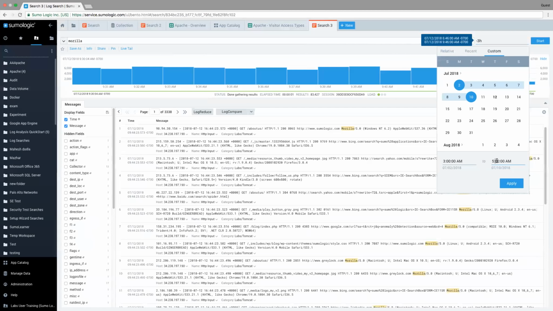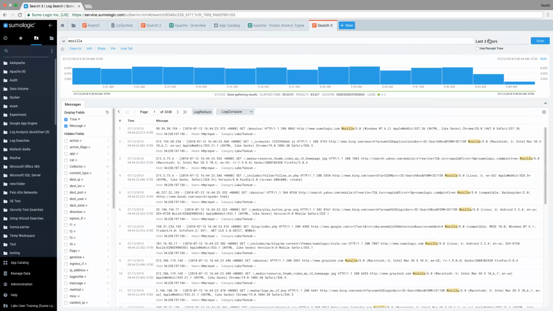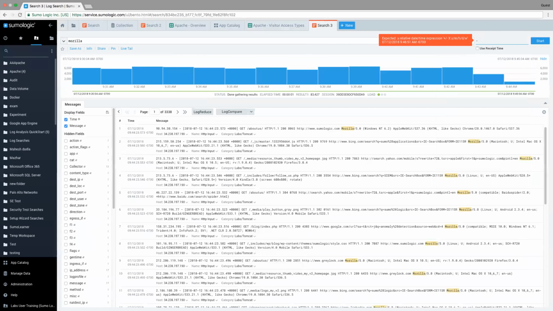And of course, there's going to be a third way because we want to give you many options. And you can kind of see the syntax for it up here. So when I chose last 3 hours, when I click on it, I have this time syntax of -3h. And so what I can do is I can use that to customize my time. And so I can more specifically say, let's say I want to look at the last 5 hours of time. I can just go ahead and do -5h. Maybe I want to do the last 24 minutes of time. I can just simply do -24m.